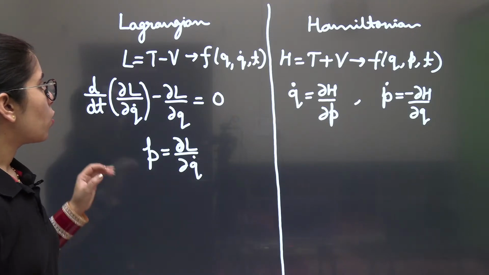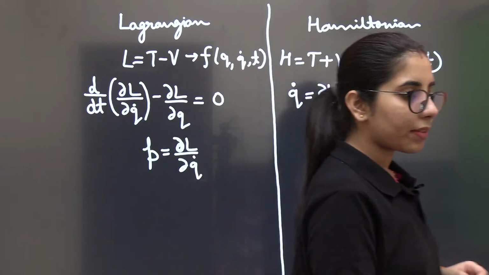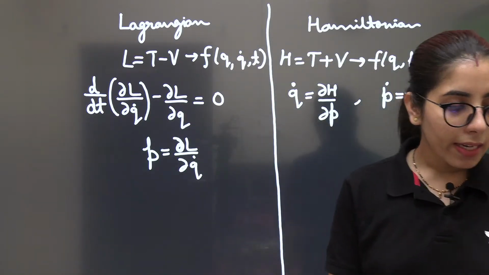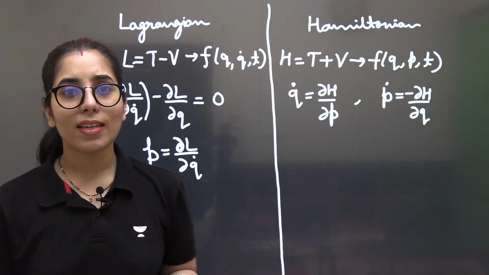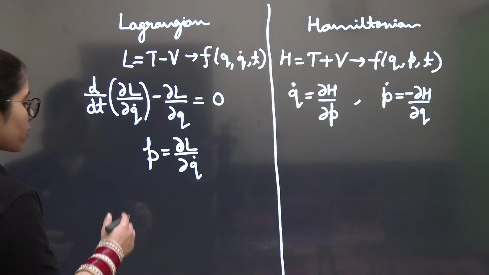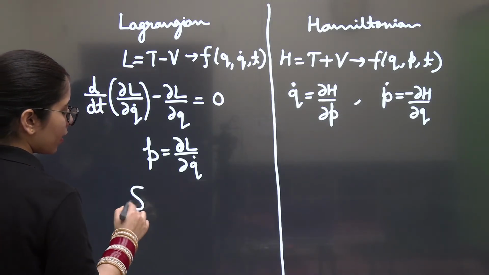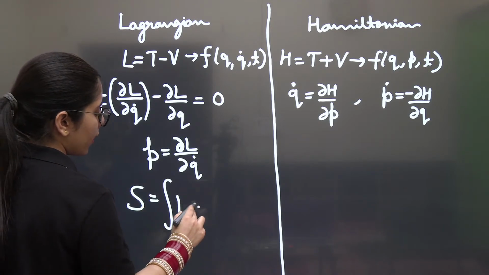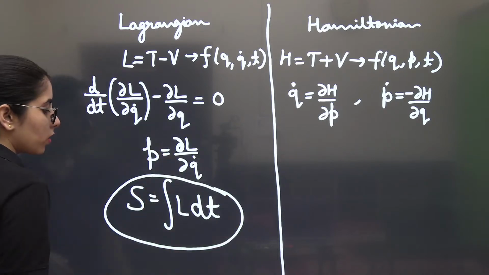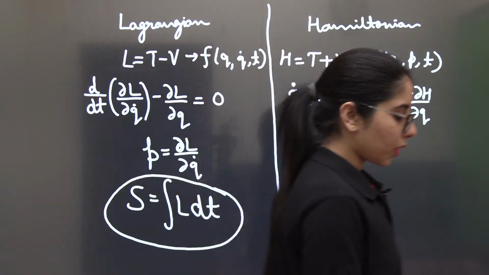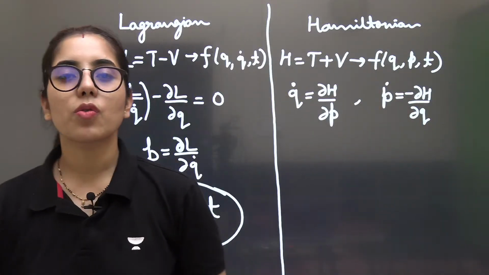One more thing, guys, there is one more concept related to Lagrangian you need to know. That is the concept of action. You may have heard about the least action principle. The action is actually the time integral of the Lagrangian. So ∫L dt is the action. Now, you may sometimes get questions based on it, and you have to use this formula to get its answer.